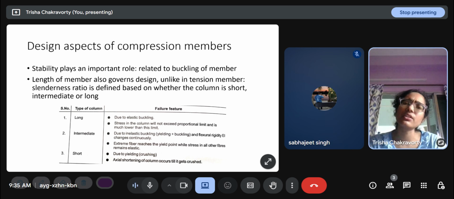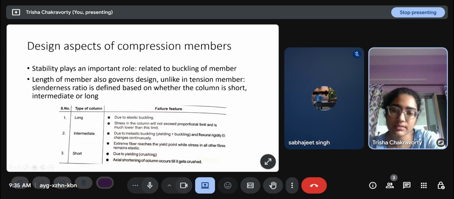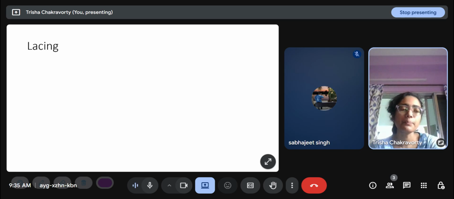So length of a member also governs design. Again, in tension members, length never came into play. We are only concerned with the cross section and the material. But here we are concerned about the length as well, because the slenderness ratio depends on the length. Slenderness ratio is defined based on whether the column is short, intermediate, or long. So there are some differentiating criteria in the IS codes which you have to follow.